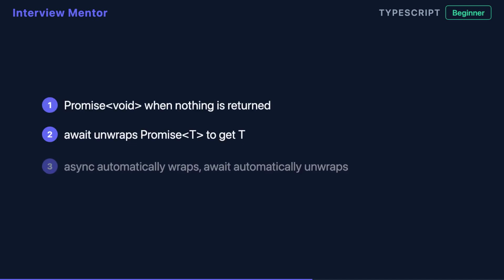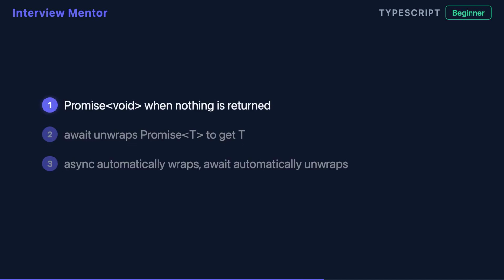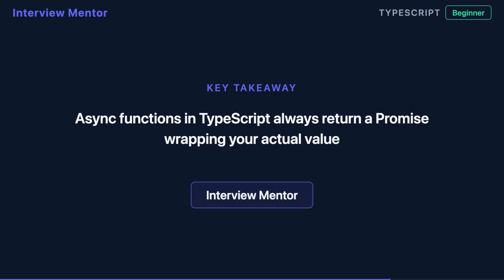Two important details. First, if your async function doesn't return anything, the type is Promise<void>. Second, when you use await on a promise, it unwraps the promise and gives you the actual value. Await is the inverse operation of async. Remember, async functions always return a promise wrapping your actual return value. Master this concept and you'll write better TypeScript async code.